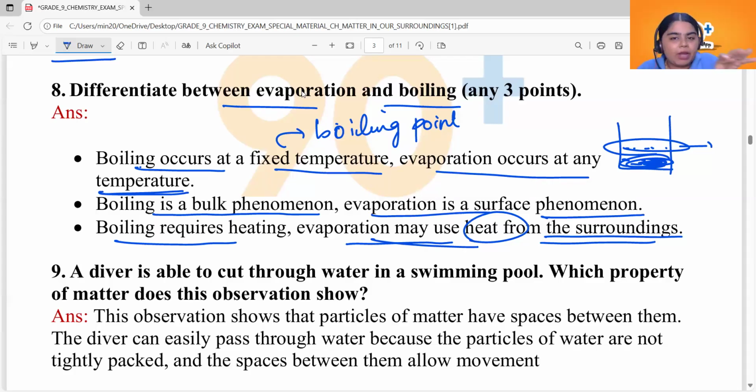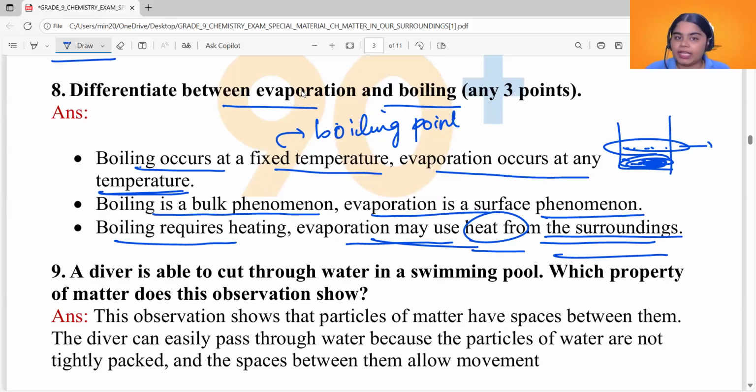So only a lesser number of particles are getting evaporated when compared to boiling. Also, evaporation doesn't require a lot of heat, which means the force of attraction between the particles at the surface is less. So this heat can be obtained from the surroundings. You don't need to externally heat the liquid so that it can undergo evaporation. Okay, so those are the three points.